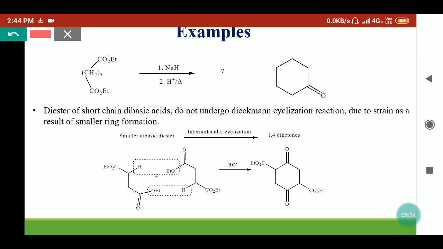But if we have short-chain dibasic acids like diethyl succinate, then these molecules do not undergo the Dieckmann cyclization reaction, because if they did, they would form 3- or 4-membered rings, which are not stabilized because of the presence of strain. So when smaller dibasic esters are treated in basic media, they will form 1,4-diketones. Here we are taking the diethyl succinate molecule. These two molecules react together in presence of basic media to form the diketone. They will release 2 ethanol molecules and form this product.